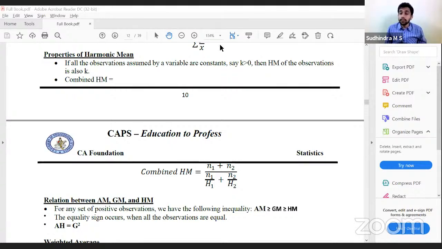With that, we get one more relation. AH is equal to G square, very important from the examination point of view. You can get problems from this particular relation. AH is equal to G square. Arithmetic mean into harmonic mean is square of geometric mean.